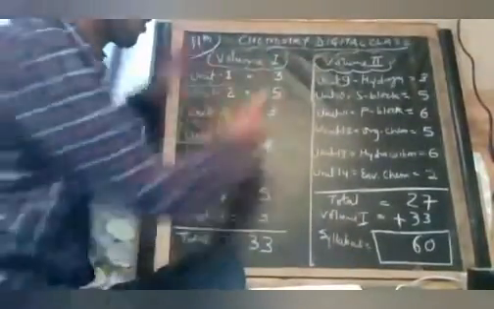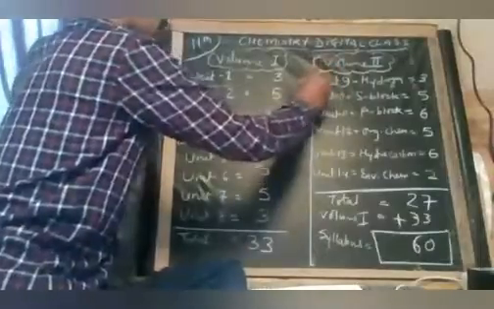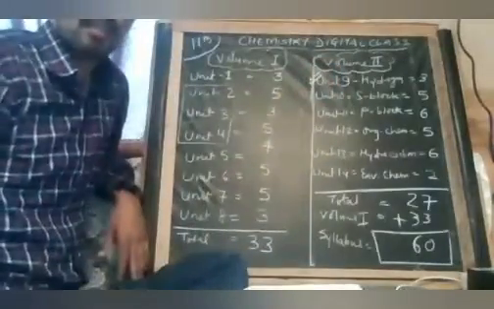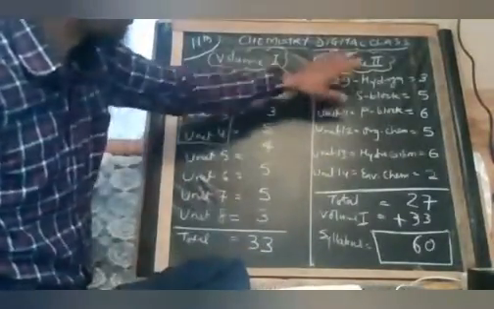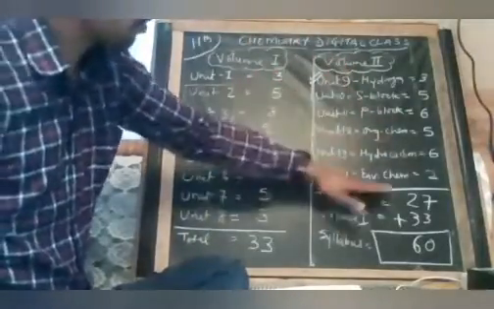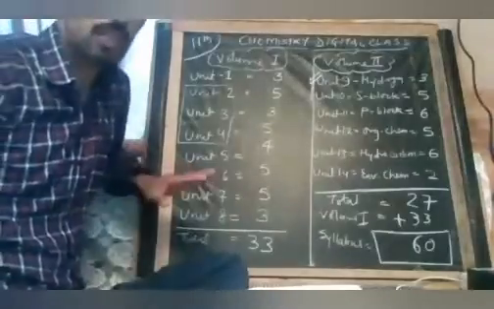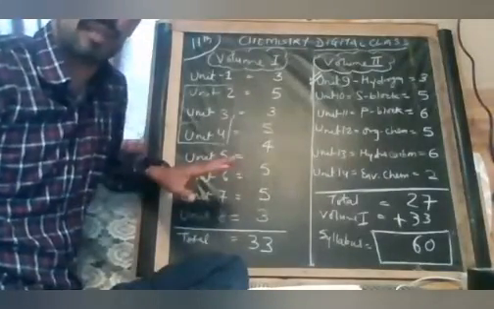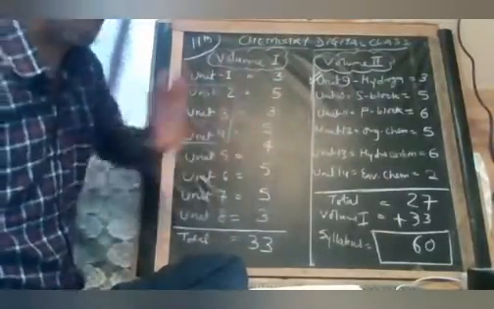From tomorrow we are going to start with unit 9, hydrogen. Then slowly we will finish, and most probably by the last week of October we will try to finish our syllabus.